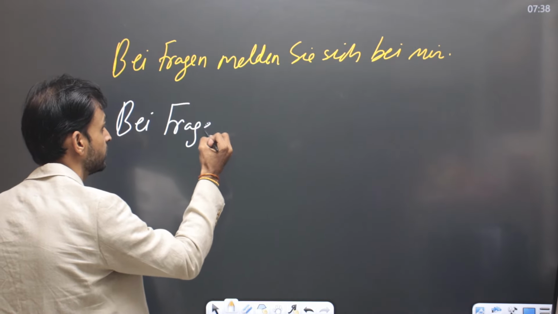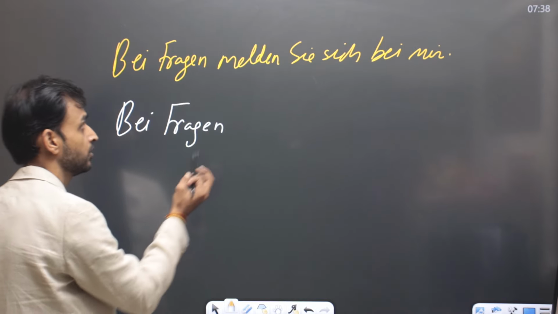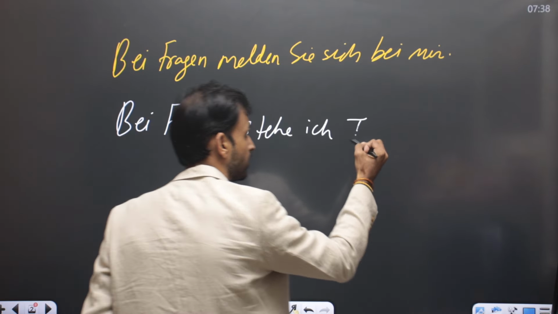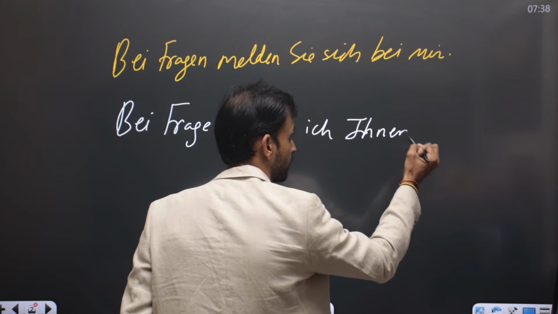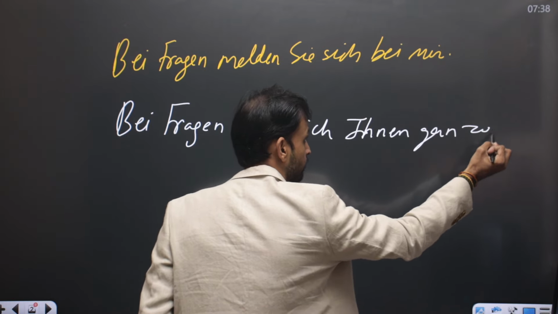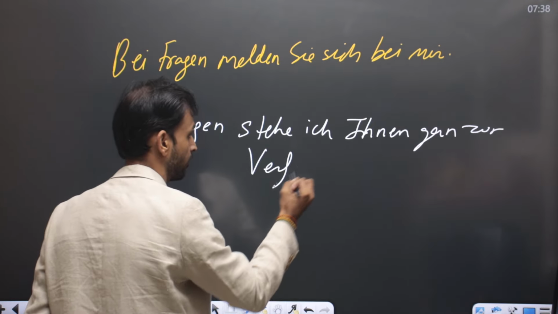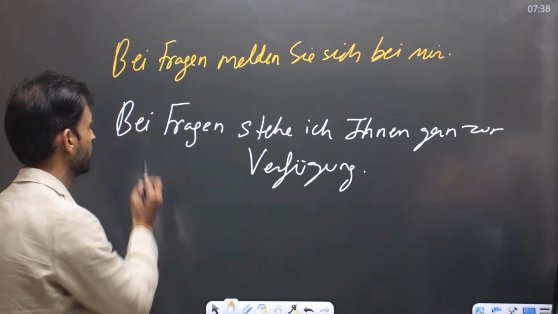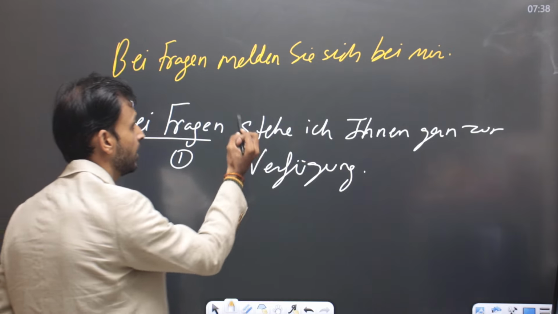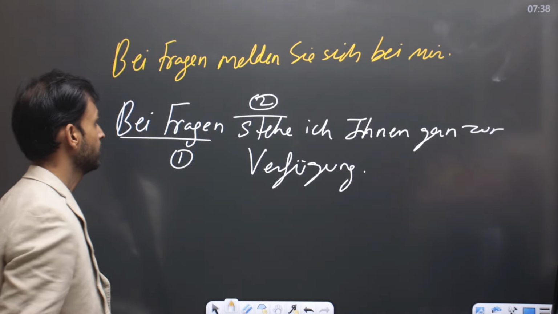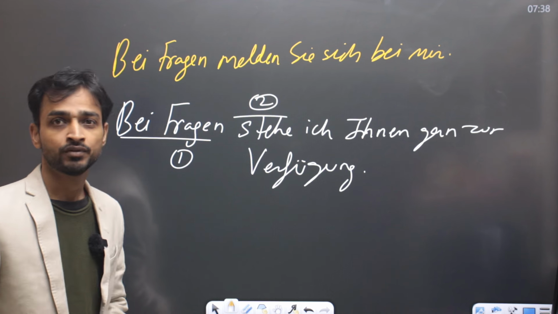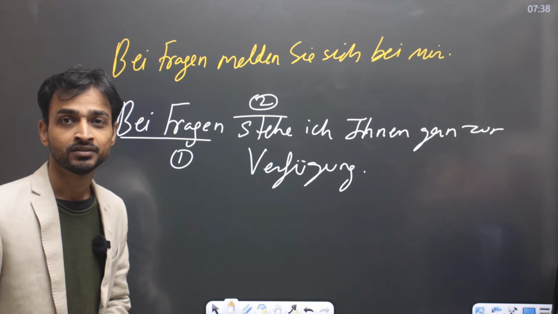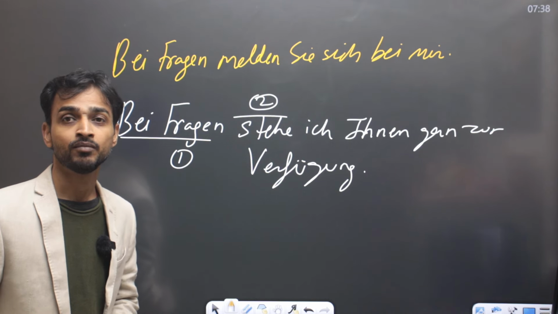Bei Fragen means in case you have questions, stehe ich Ihnen gern zur Verfügung. Again, this is my first position and this is the verb in second position. In case of any questions, I am available to you.